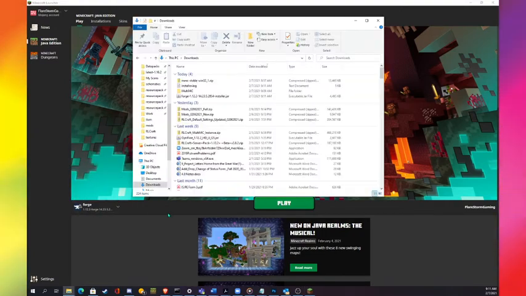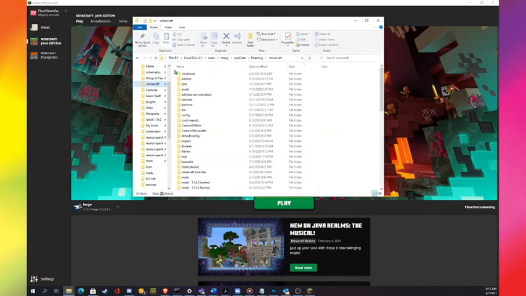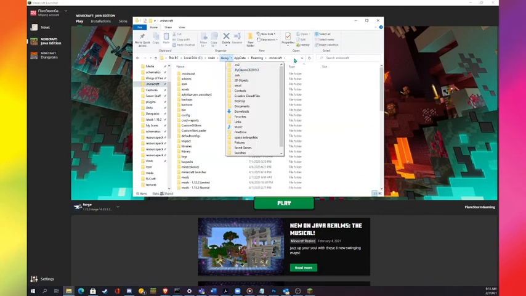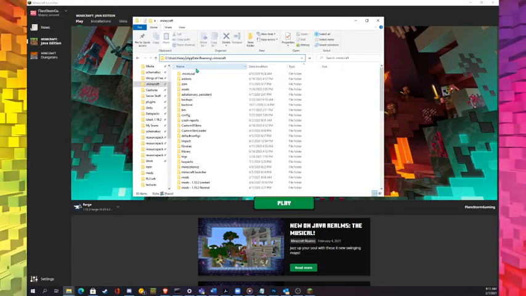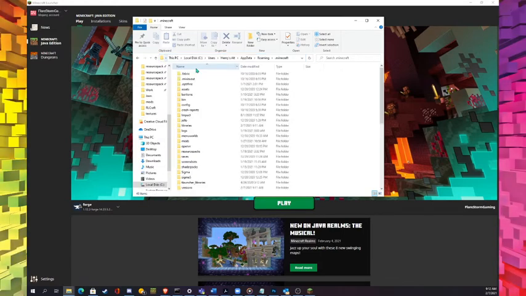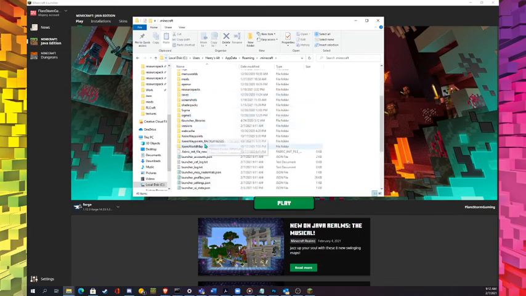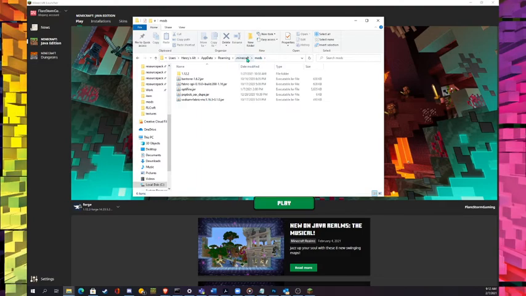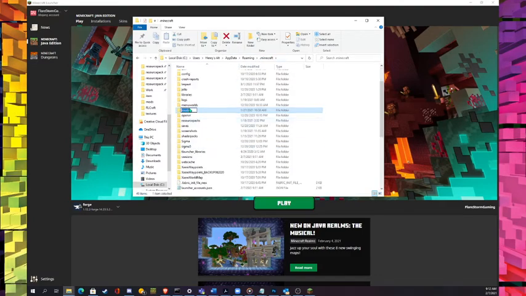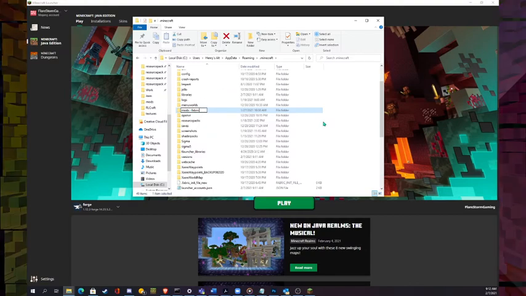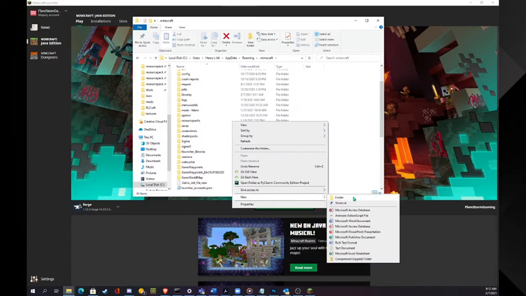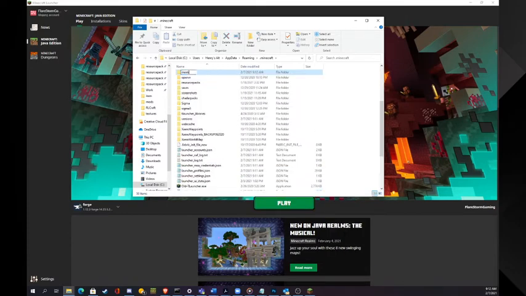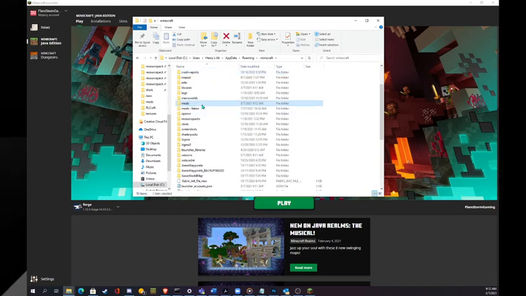Then in my mods folder, which is, this should be the right one, no? Yeah, no, this is actually the wrong one. That's my other account. Here, and then here we have a mods folder, yes, which is actually fabric. So going to change this to mods fabric, and make a new mods folder. And I'll just dump all the mods in here and launch it, and it'll work, hopefully.